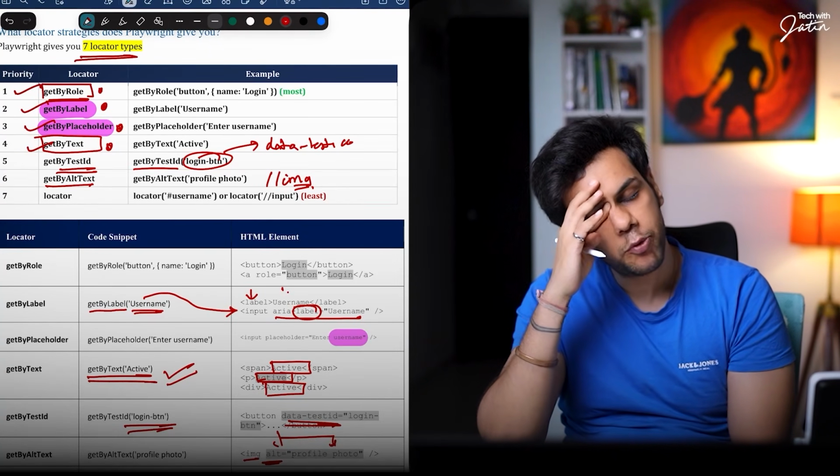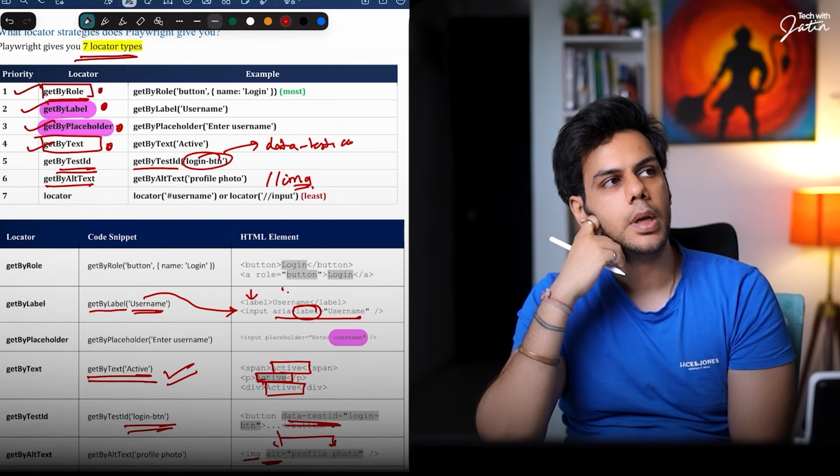Now in Selenium WebDriver, if you guys have created the framework, 90% of the time you would have used a CSS selector or XPath, right? CSS selector or XPath. When you are using CSS selector or XPath, what happens is your framework or their test scripts technically become brittle because we follow a certain level of hierarchy.